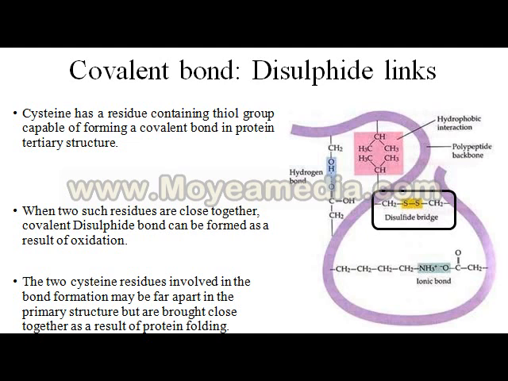Two cysteine residues are involved in the bond formation. When two cysteine amino acids come together, a disulfide bond forms between the two cysteine residues, which contain a thiol, that is, a sulfur group. So the bonding takes place between two thiols, two sulfurs, and it is known as a disulfide bond and it is a covalent bond.